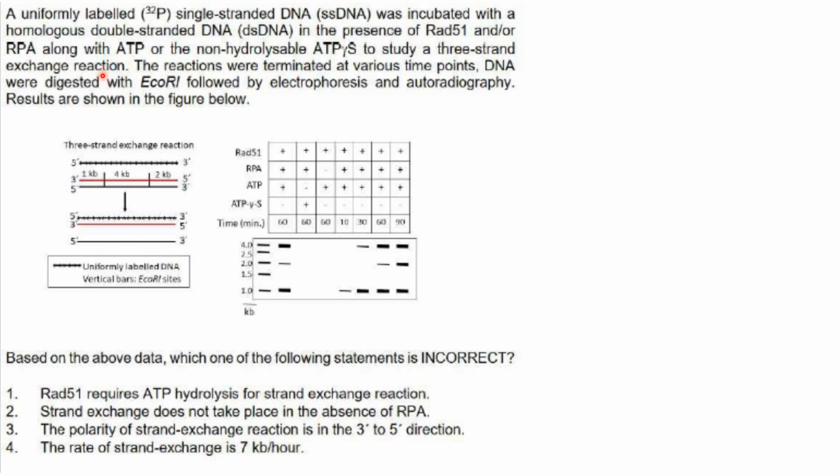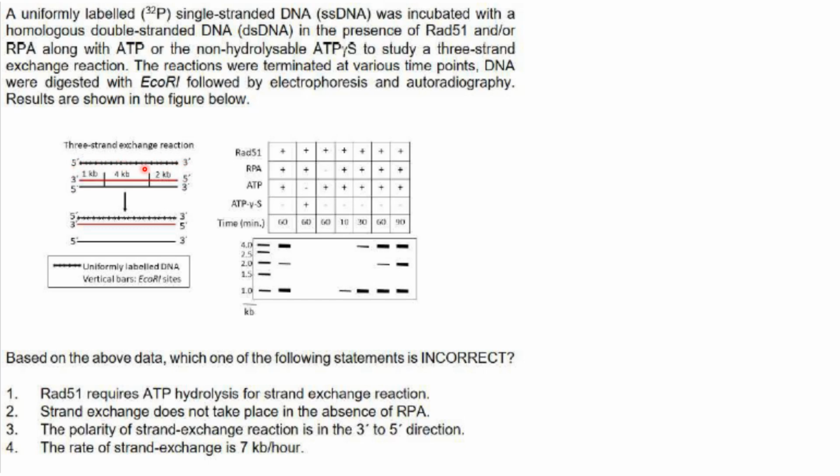Now what is this strand exchange reaction? That is seen in homologous recombination, a repair mechanism. A recombinase will bind to the single-stranded DNA to form a right-handed helical filament.